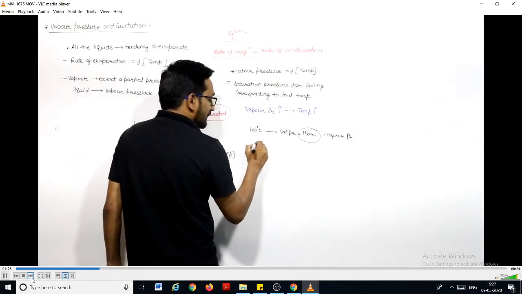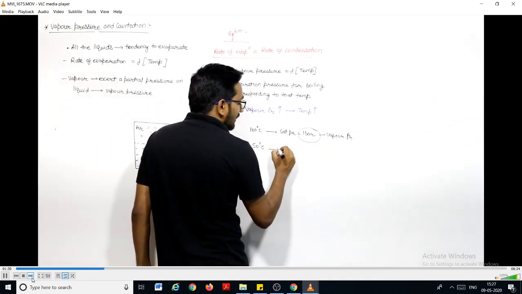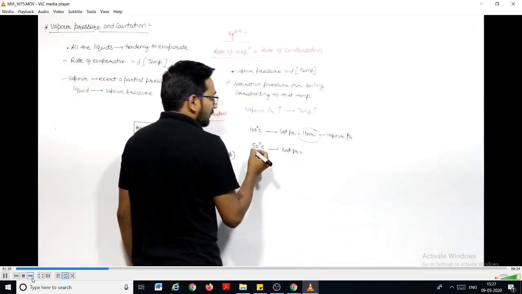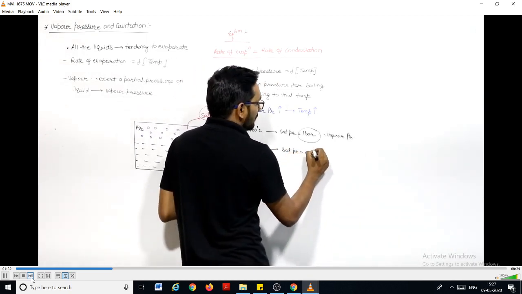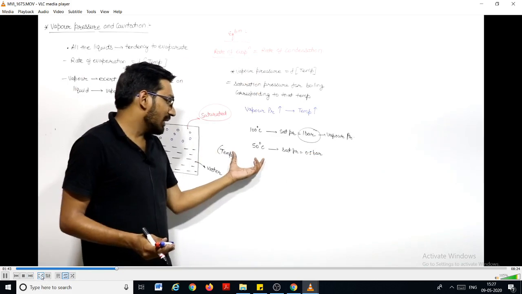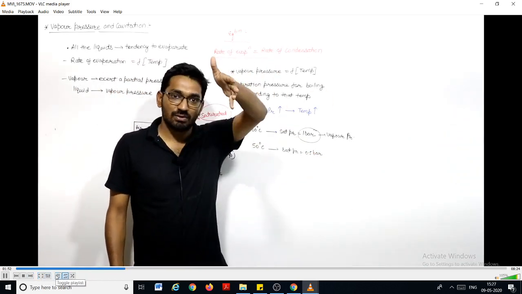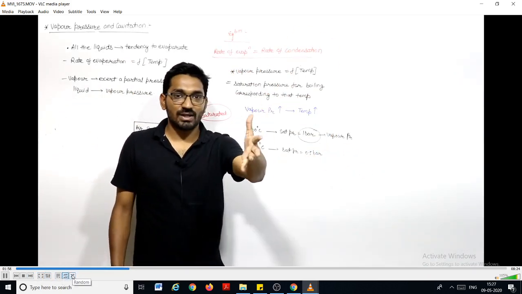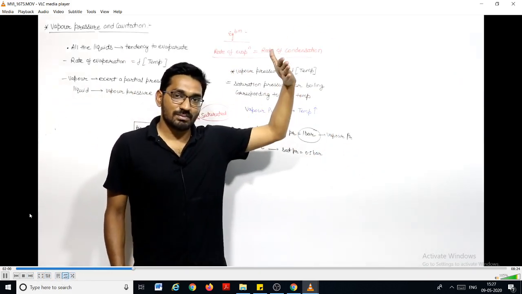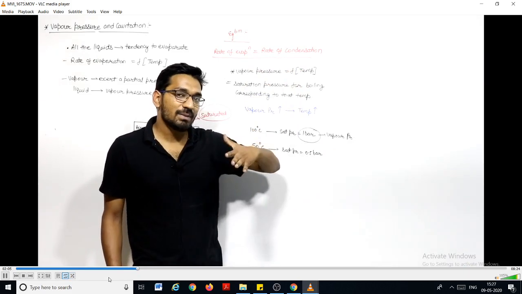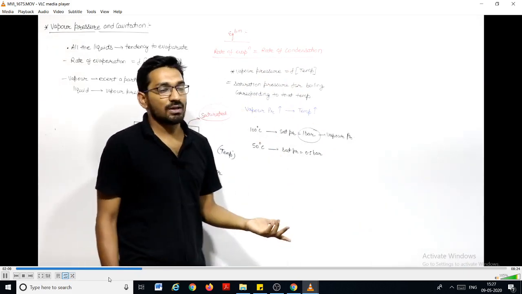And if we want to boil the water at 50 degrees Celsius, then the saturation pressure for 50 degrees Celsius will be 0.5 bar, let us say. So there are two ways to boil a liquid. Either make the temperature constant and change the pressure, or make the pressure constant and change the temperature. If the temperature corresponds to the saturation temperature, then water will start boiling. If the pressure becomes equal to the saturation pressure at that temperature, then the water will start boiling. Right?